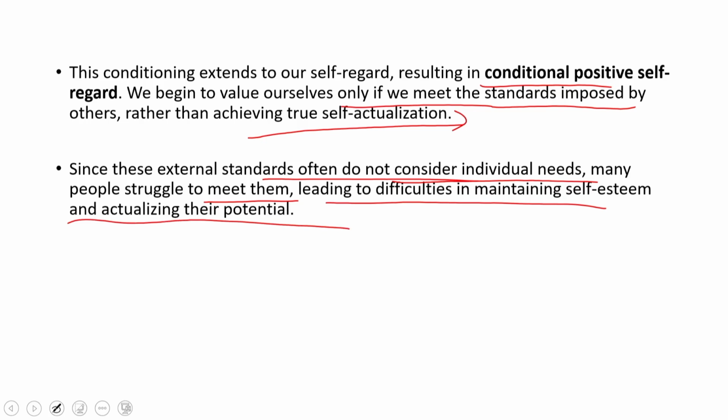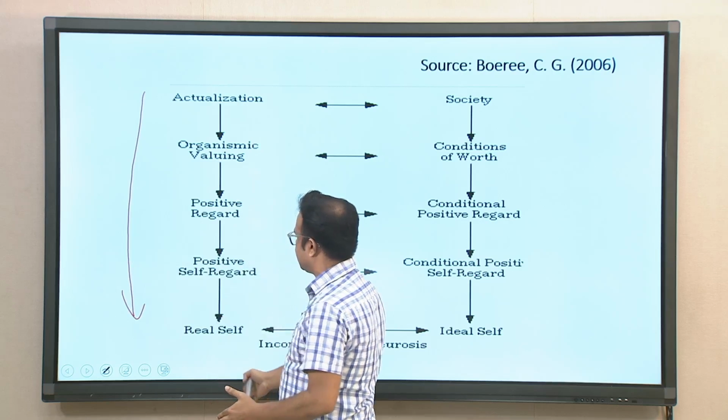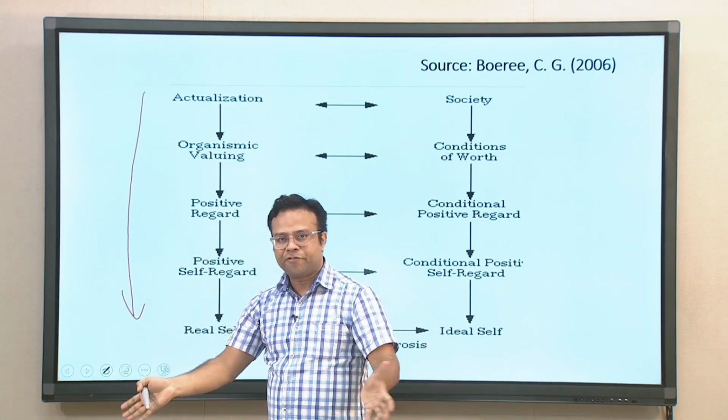Now all the concepts that we discussed are summarized in this diagram or model. If you see this chart, all the concepts we have discussed one by one, let us see how they actually interact with each other. If you see this side, this is basically a journey when there is no obstruction in the path of actualizing tendency. Whatever inherent potential you have, you are able to express it smoothly. No one is obstructing you. So the left side is showing this path. If everything goes well in your life, this will be the path.